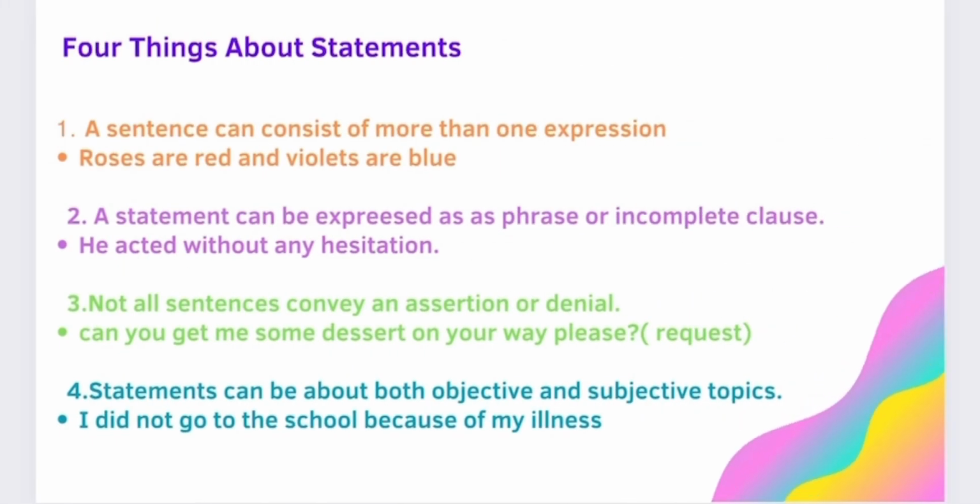Four things about statements. A sentence can consist of more than one expression. For example, roses are red and violets are blue. There are two expressions in the sentence. The first one is roses are red and the second one is violets are blue.